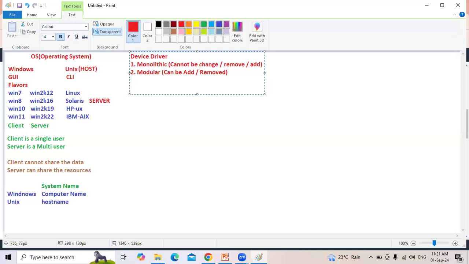What is the best example for monolithic? In your mobile, what is monolithic, which cannot be uninstalled, which cannot be removed? That is called the operating system. What is the operating system we use in the mobile? Android. What is Android? Nothing but an operating system. Or iOS. What does iOS stand for? iPhone operating system. This is called monolithic. You cannot uninstall it, you cannot remove it.